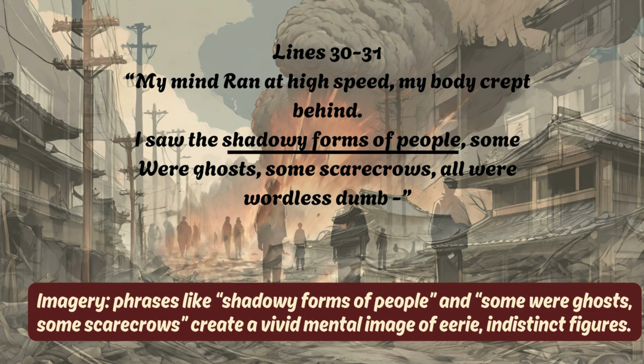In this line, phrases like shadowy forms of people and some were ghosts, some scarecrows are examples of imagery because they create a vivid mental image of eerie, indistinct figures. This helps to convey the confusion, fear, and surreal quality of the speaker's experience.